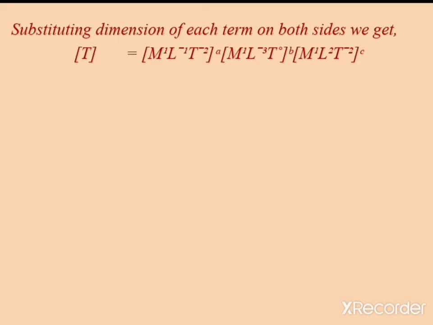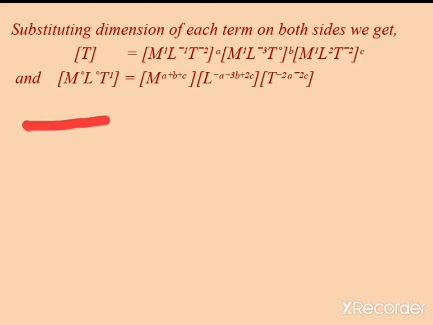Okay, so after simplification you will get M to the power 0, L to the power 0, T to the power 1 is equal to M to the power a plus b plus c, L to the power minus a minus thrice b plus twice c, and T to the power minus twice a minus twice c. Okay, so here you see